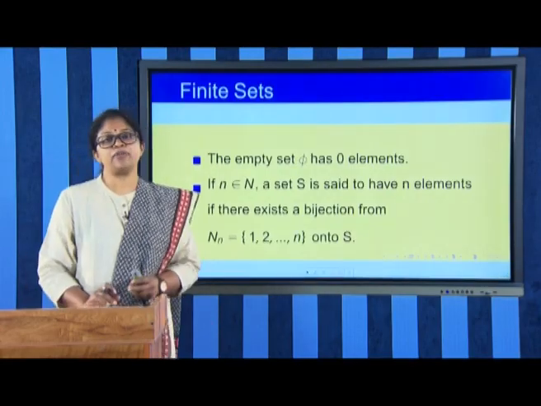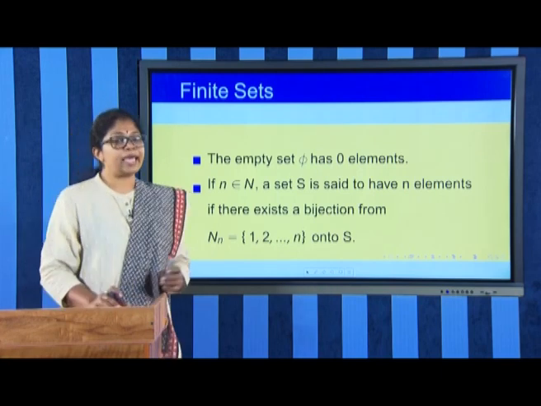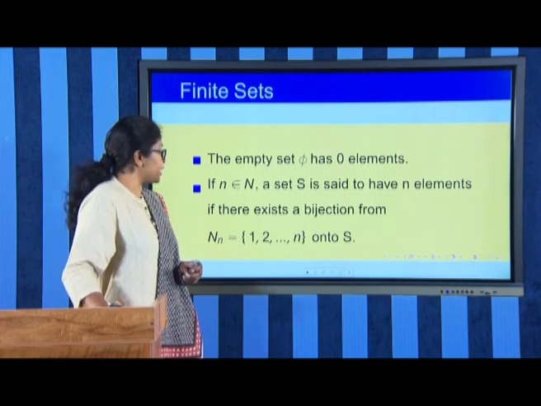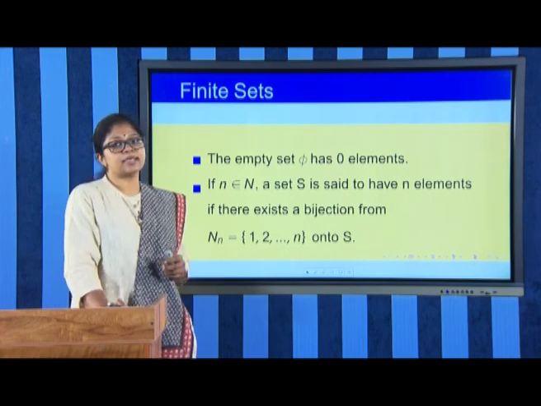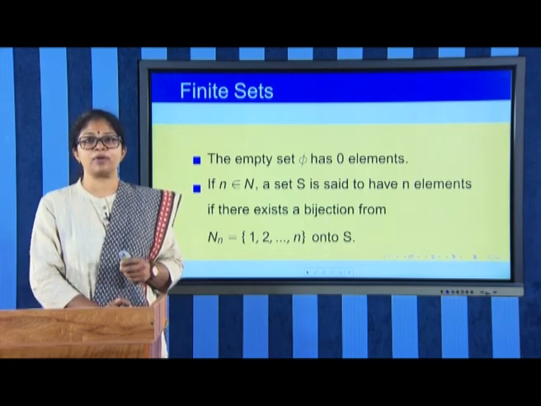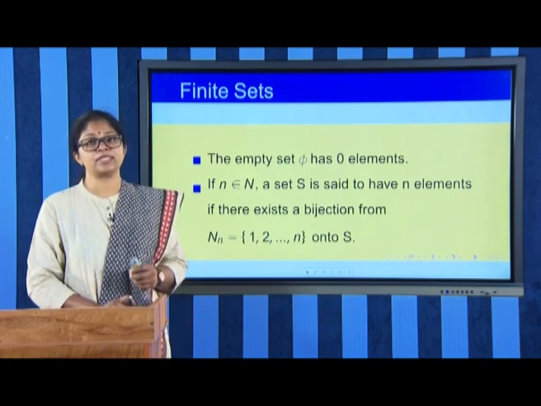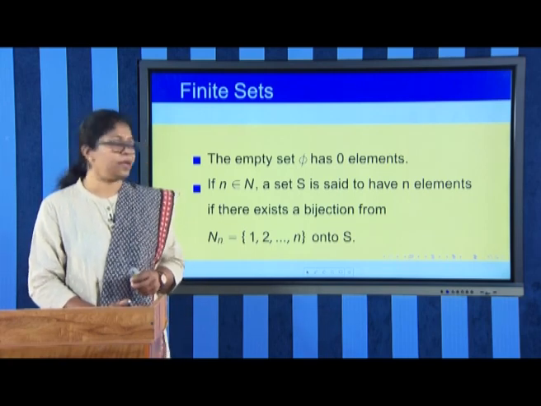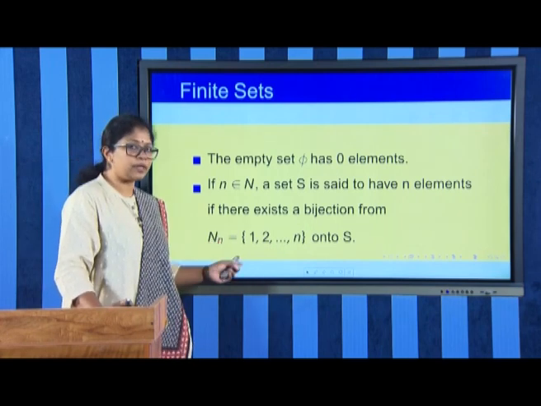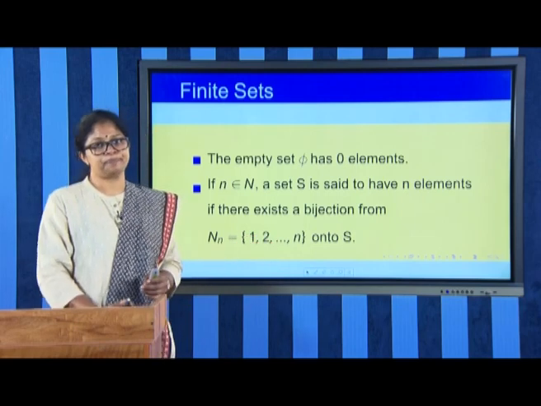The first definition is that of finite sets. The empty set, as we all know, has 0 elements, and a set S, a subset of the set of all natural numbers, is said to have n elements if there exists a bijection, that is a 1-1 and onto mapping, from the subset N_n, which is equal to {1, 2, etc. up to n}, onto the set S.